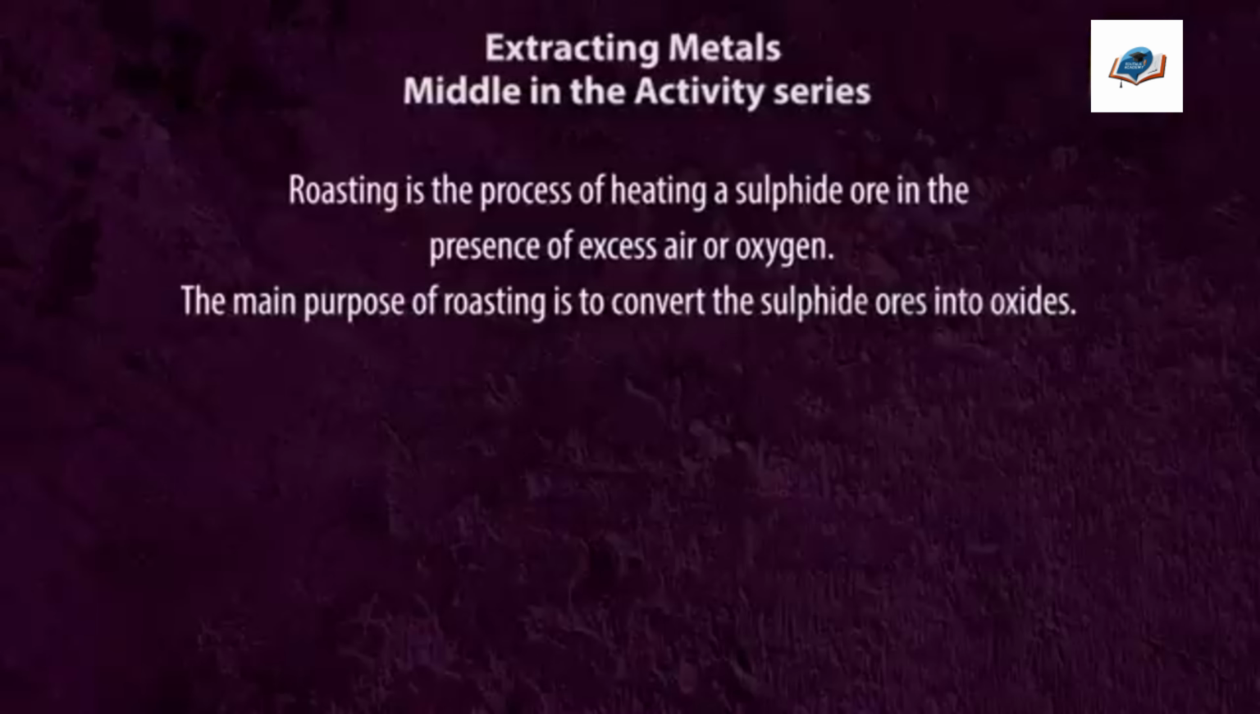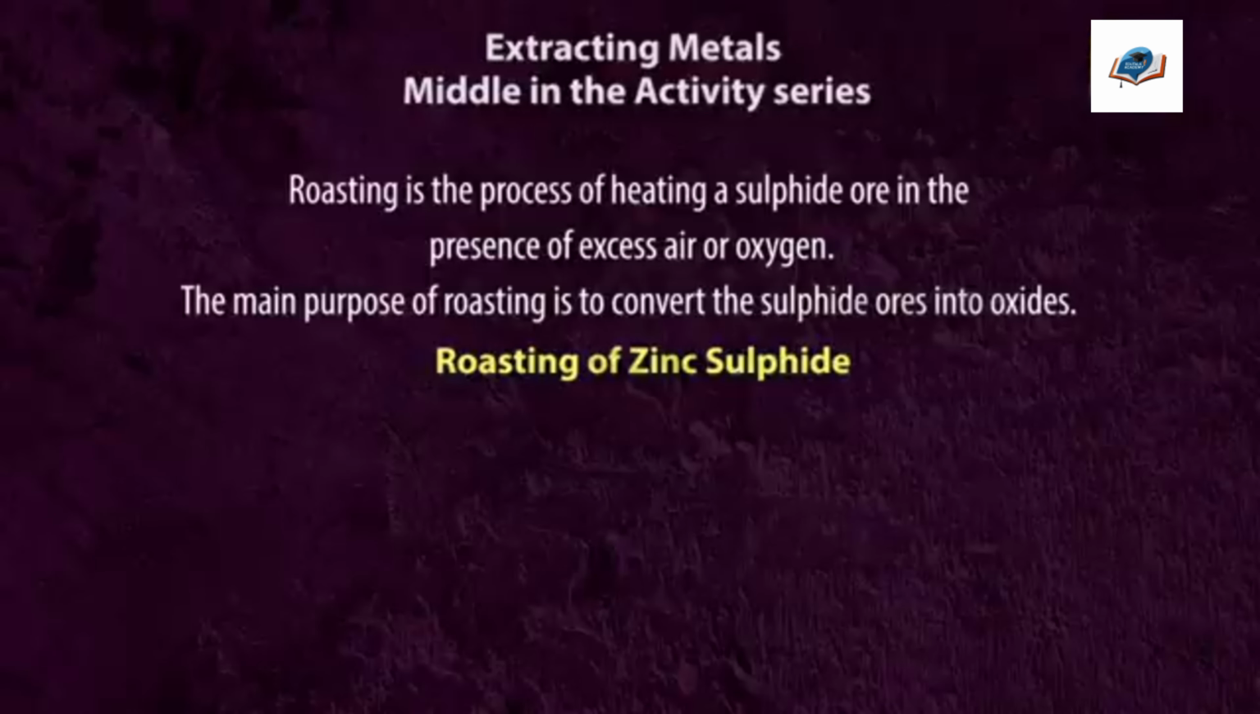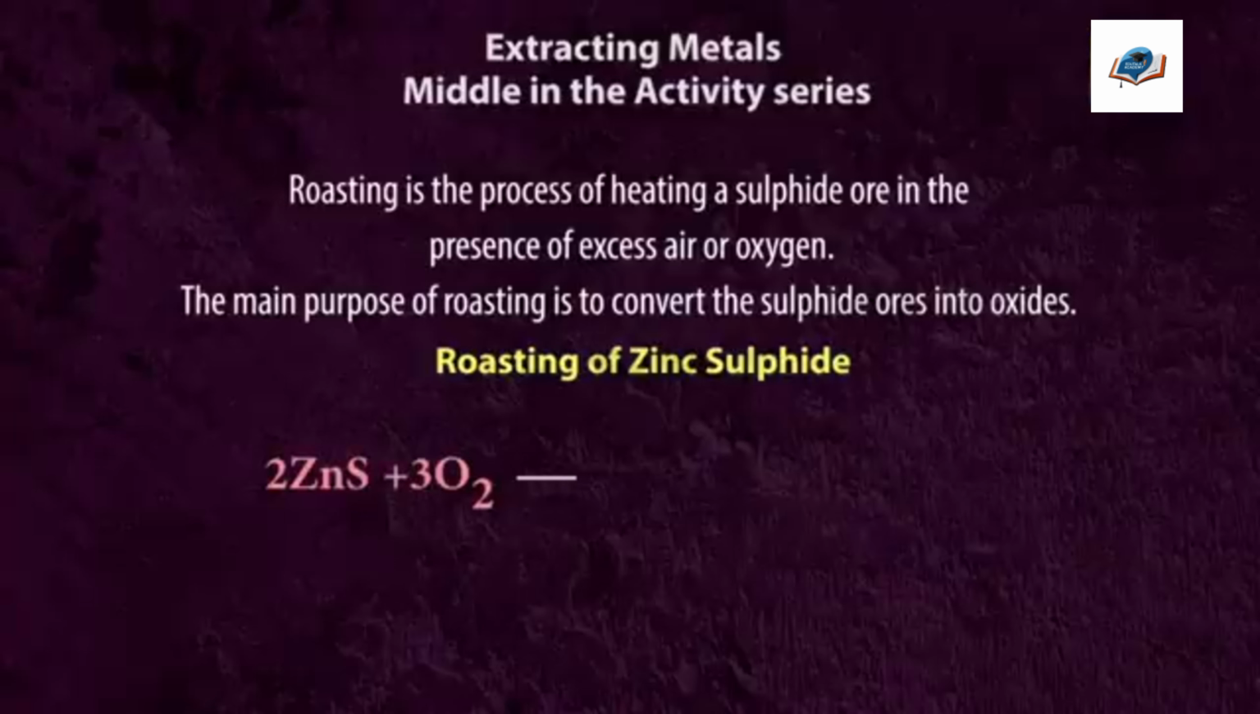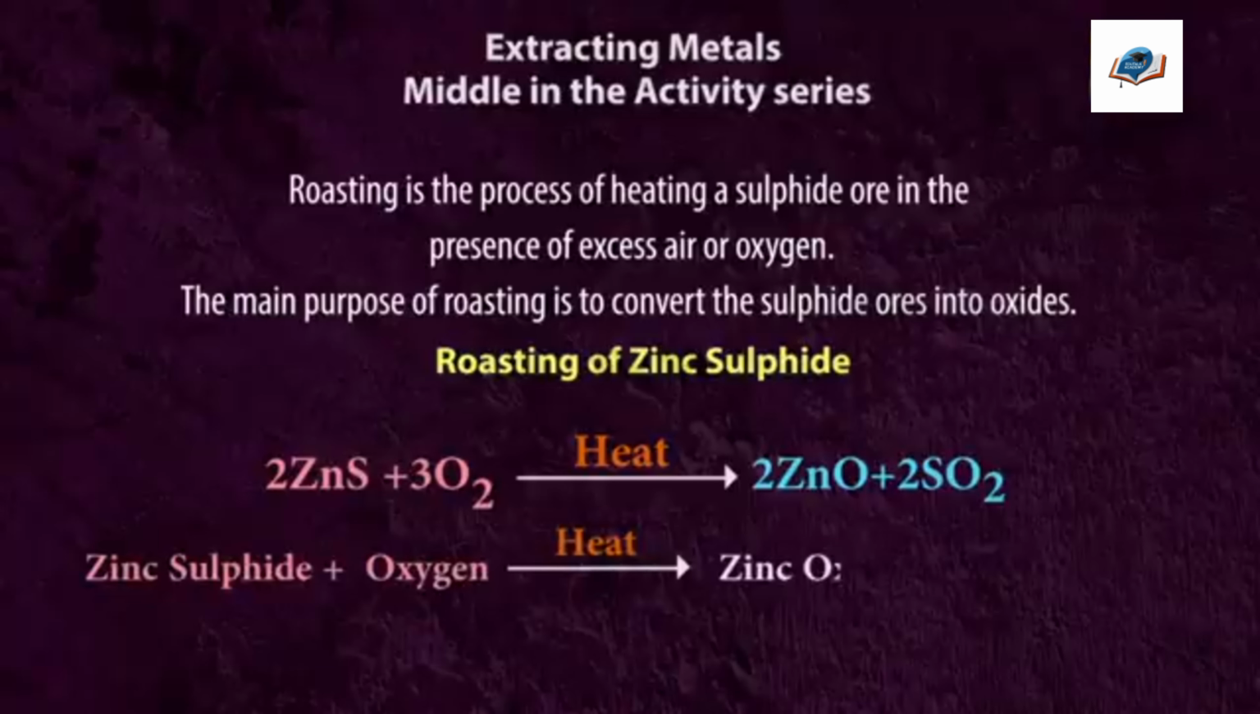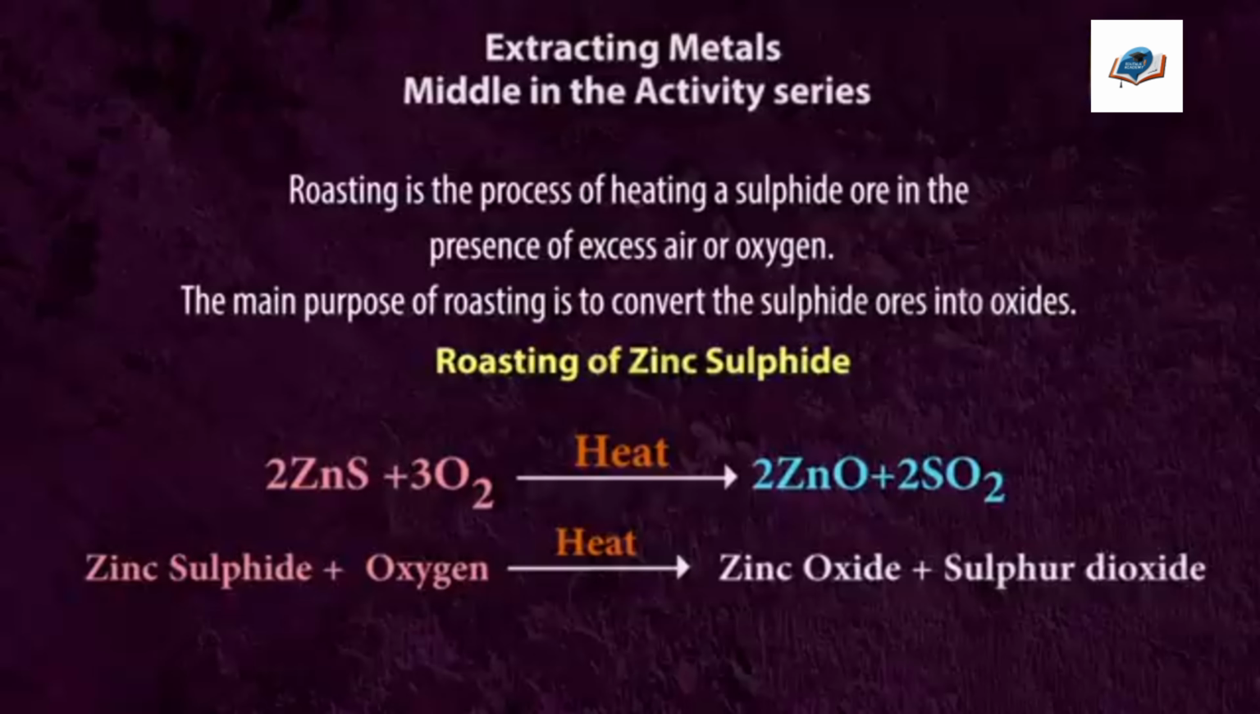For example, roasting of zinc sulfide. The roasting process can be represented as 2ZnS + 3O2, by heating, gives 2ZnO + 2SO2. In this reaction, zinc sulfide is heated in the presence of excess oxygen and it gets converted into zinc oxide while releasing sulfur dioxide as a byproduct.